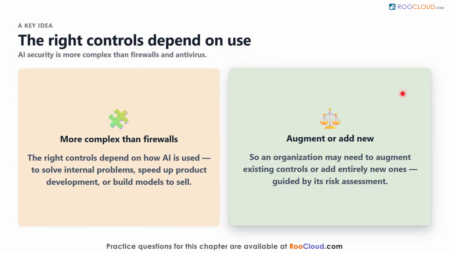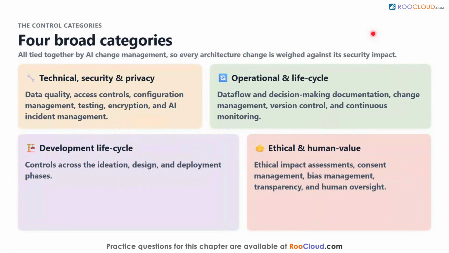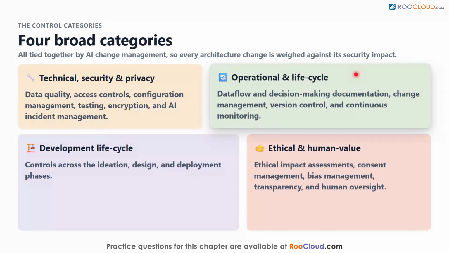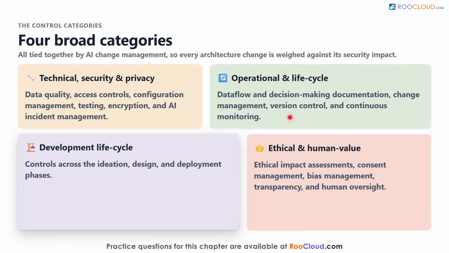The controls span several broad categories. There are technical, security, and privacy controls, covering data quality, access controls, configuration management, testing, encryption, and AI incident management. There are operational and lifecycle controls, like data flow documentation, decision-making documentation, change management, version control, and continuous monitoring.